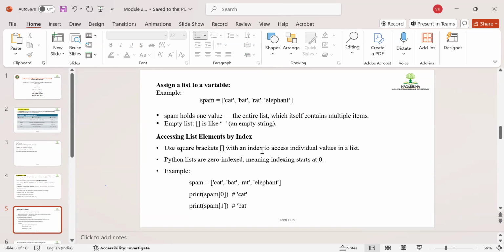Everything we will do practically, don't worry. Some theory prospect we have to go through. After that, I will take you to VS Code. Accessing list elements by index. Use the square bracket. When you are working with a list, you use the square bracket with an index to access an individual value in the list.